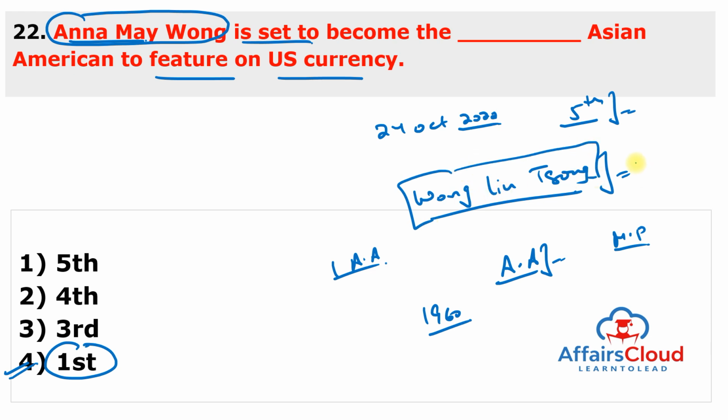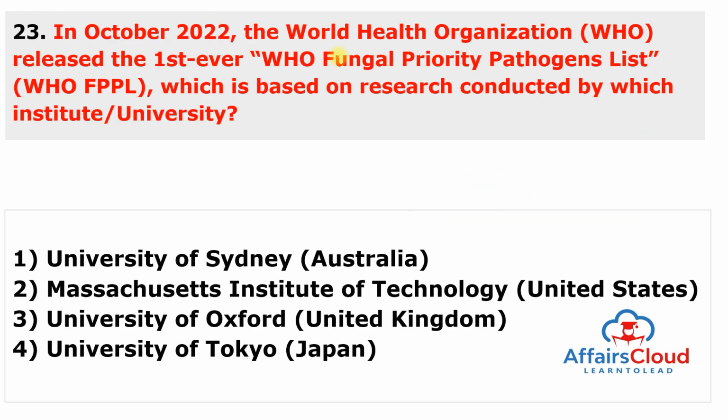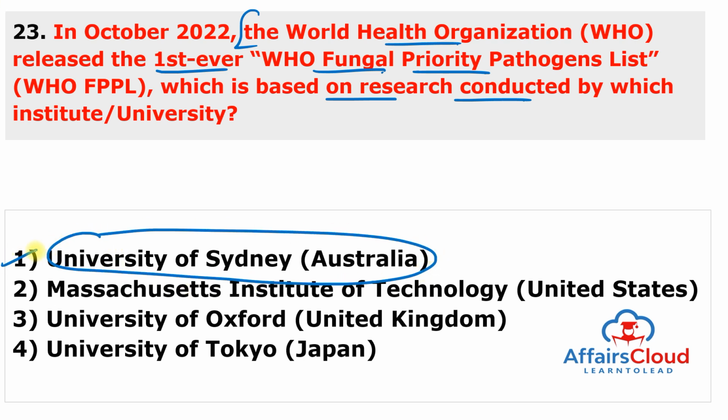Moving to next question. In October 2022, the World Health Organization released the first ever WHO Fungal Priority Pathogens List, which is based on the research conducted by which of the institute or the university? And this is University of Sydney in Australia. Answer of this question is 1.